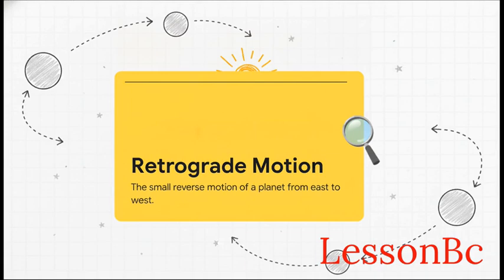Now, the planet isn't actually moving backward. It's just a totally wild optical illusion caused by the different orbital speeds of Earth and the other planets as we all race around the Sun.